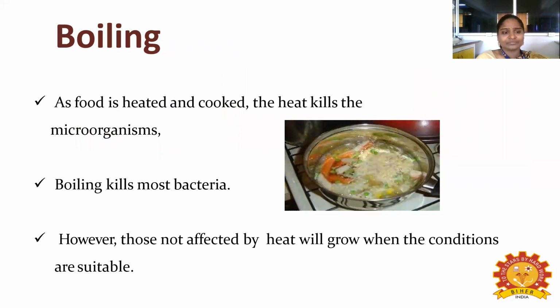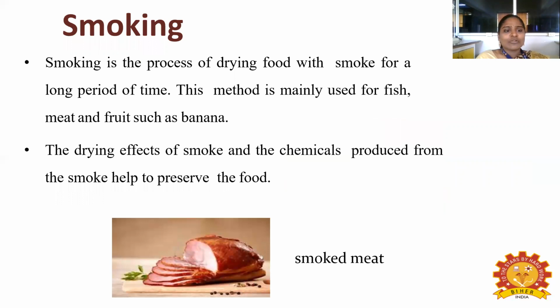Another method is the boiling method. As food is heated and cooked, the heat kills the microorganisms. Boiling kills most bacteria, and those not affected by the heat will grow when the conditions are suitable. So if you are boiling the food, what happens? It starts to kill the microorganisms. Mostly all the bacteria will be killed during the boiling process, and once killed, they will not grow under the heat condition. Okay, so the next one is the smoking process.